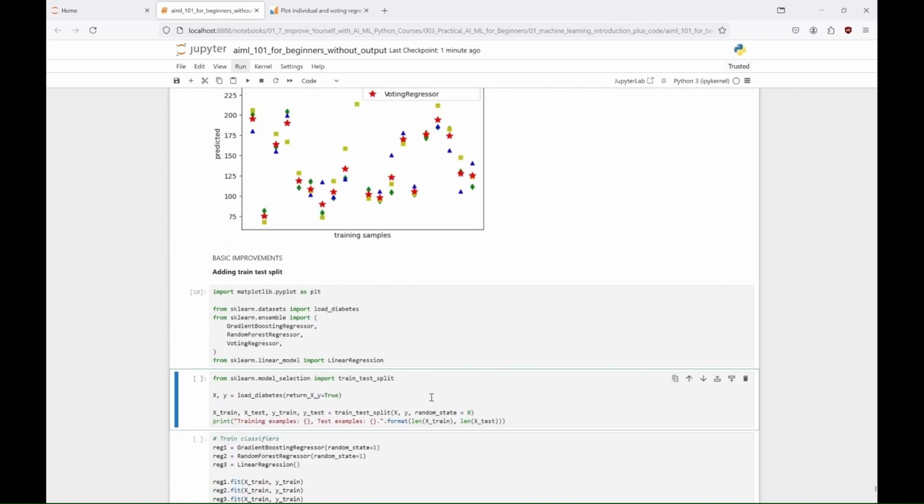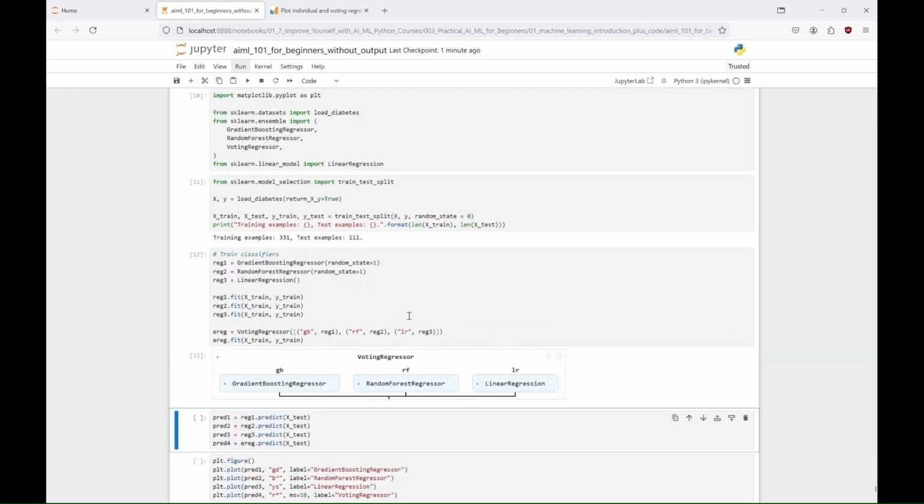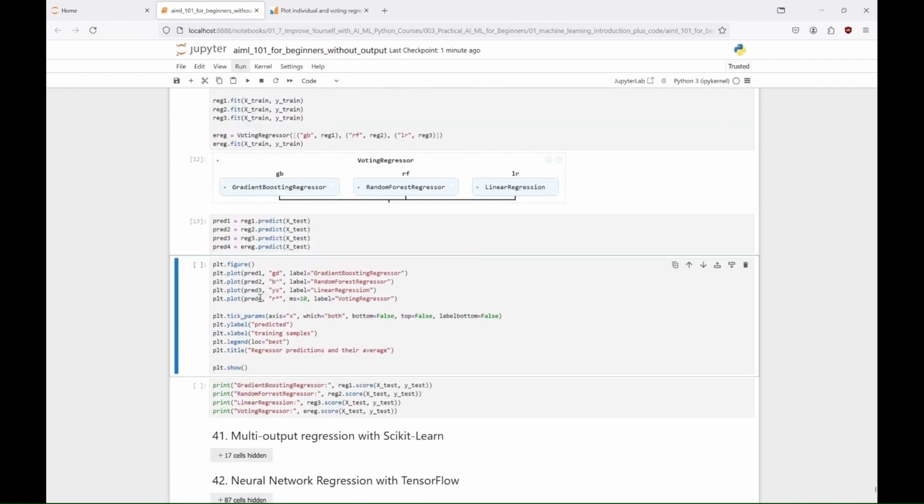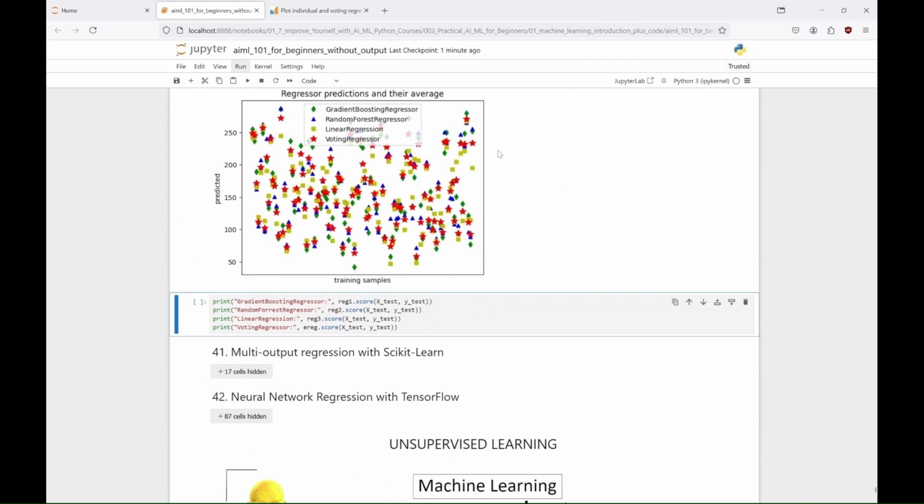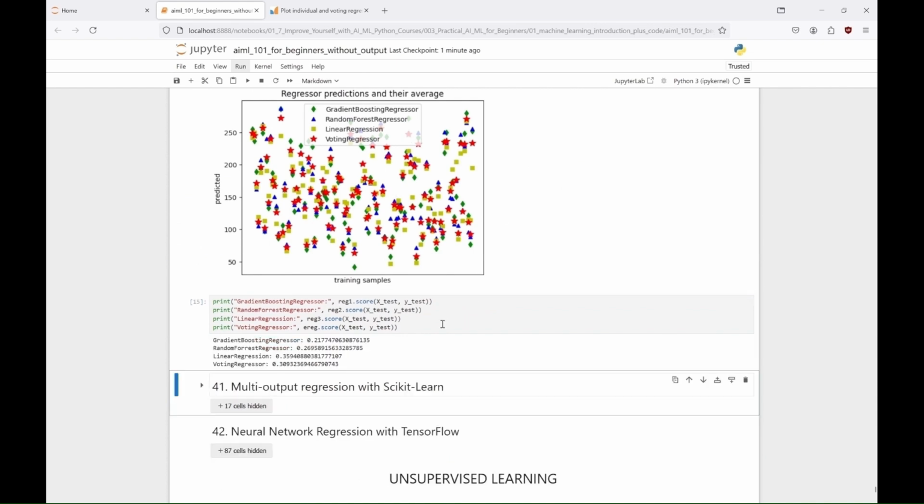The second example splits the dataset into training and testing sets, trains the models on the training data, and evaluates their performance on the test data by plotting the predictions and comparing their R-squared scores to assess how well each model generalizes to unseen data, with the voting regressor's performance also evaluated for comparison.